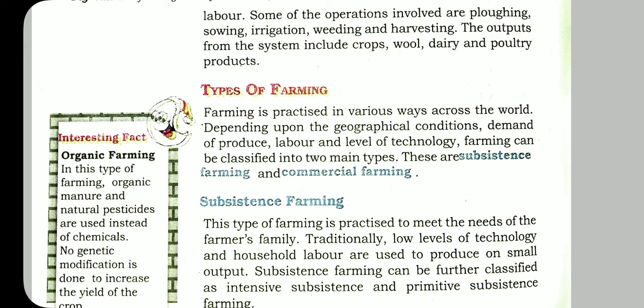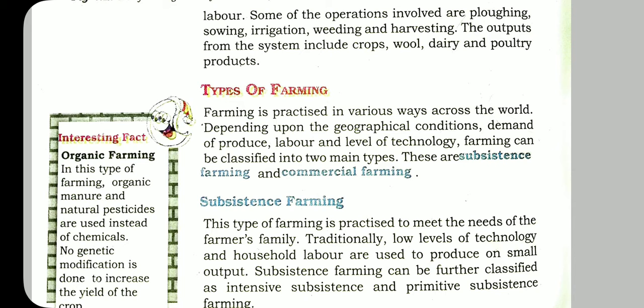Traditionally, low levels of technology and household labor are used to produce small outputs. That means the inputs are only a limited amount of seeds, a small plot of land, and household labor used to do this type of farming.